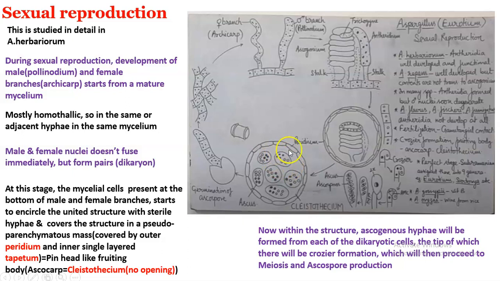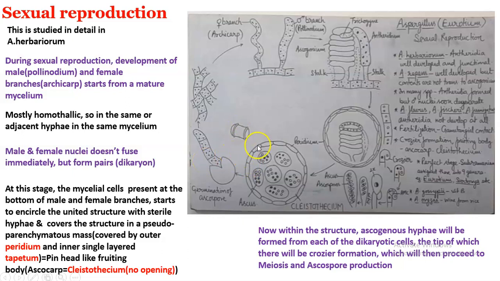Within each ascus there will be 8 ascospores, and each ascospore is a pulley shaped structure. Okay, you might have seen a pulley, which we use to lift water from the well. It's a pulley type shaped structure, and each ascospore will be germinating at the time of maturity. The ascocarp wall will be dehiscing, and ascospores will be released out.